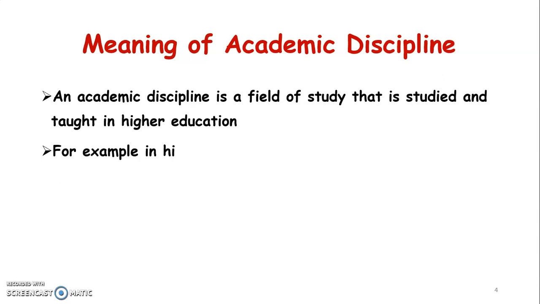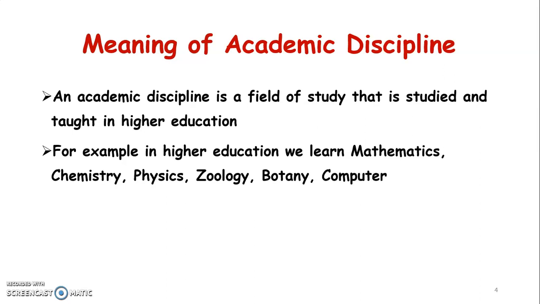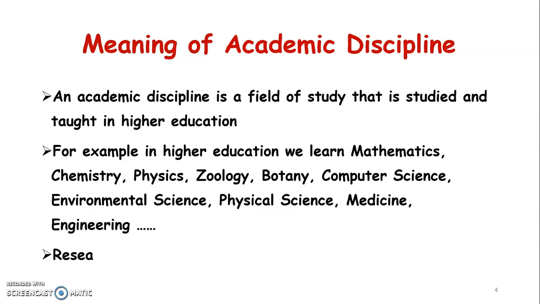For example, in higher education, we learn mathematics, chemistry, physics, zoology, botany, computer science, environmental science, physical science, medicine, engineering, etc. Research is conducted in academic discipline.